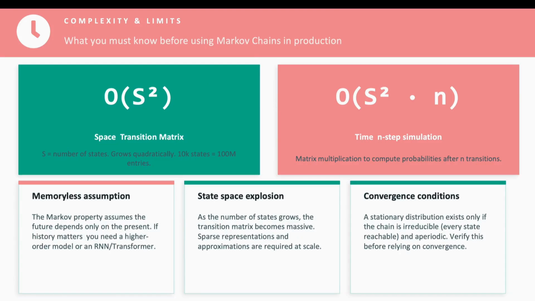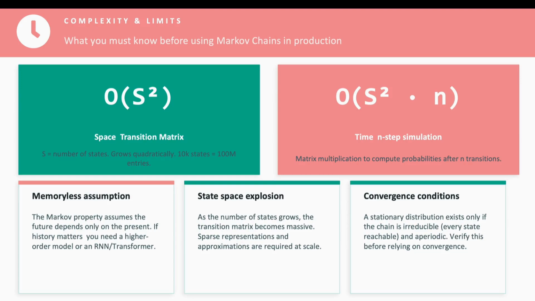Now, as usual, we have two numbers. Space: O of S squared, where S is the number of states. The transition matrix has one entry per state pair. With 10,000 states, which is small for real applications, you have 100 million entries. This gets large fast. Time: O of S squared times N for an N-step simulation via matrix multiplication. Sparse representations and approximations become necessary at scale.